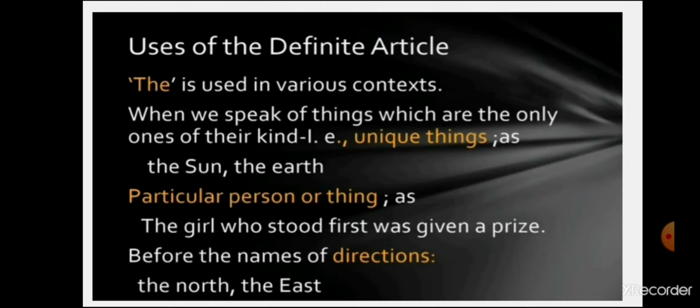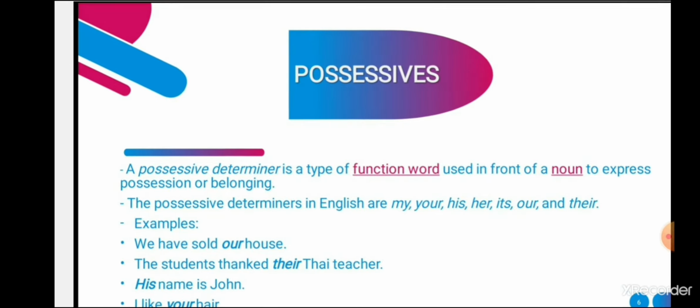Particular person and thing, for that what can we use? The article the. For example, the girl who stood first. The girl means that particular girl. Here we are talking about the particular girl who stood first. The girl who stood first was given a prize. Students, before the names of directions we also use the article the. Then some more uses are also there which we have discussed earlier.